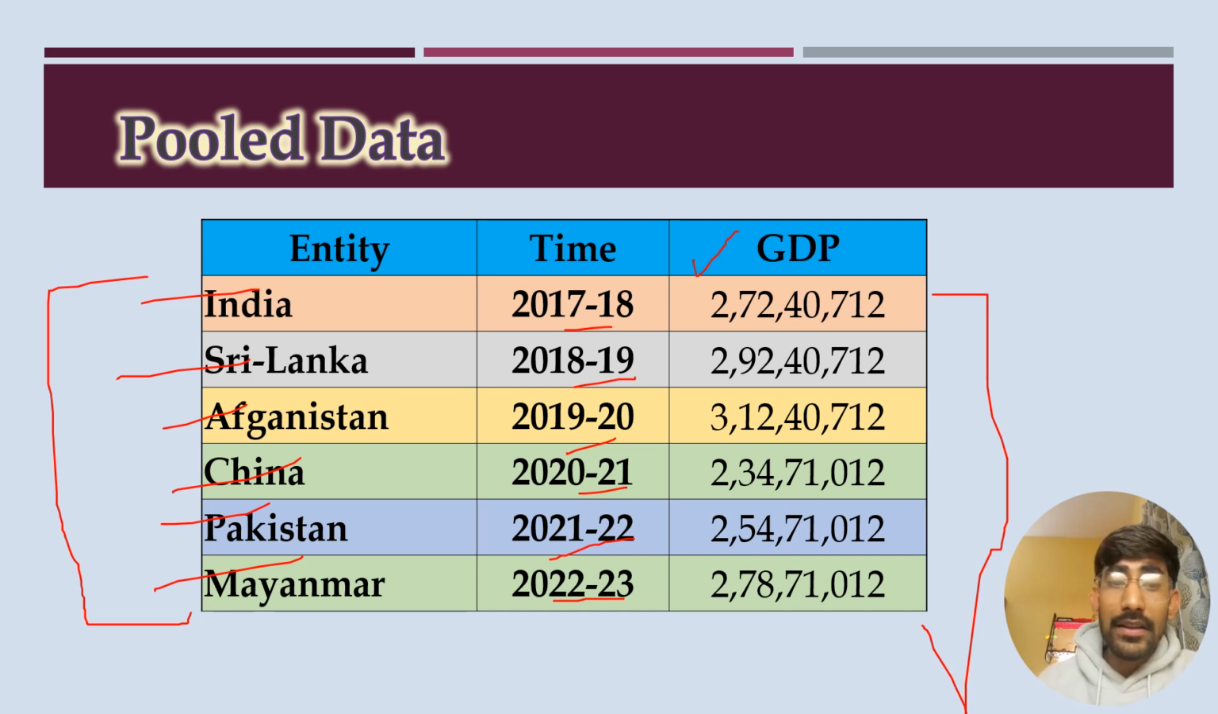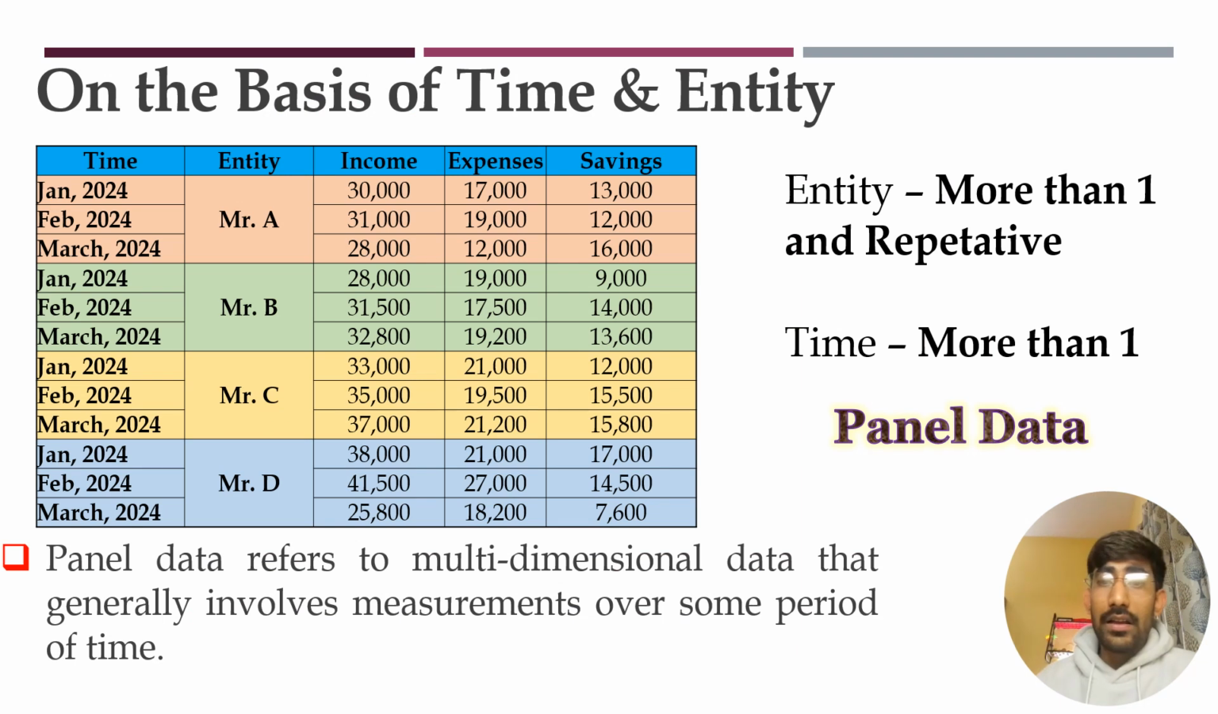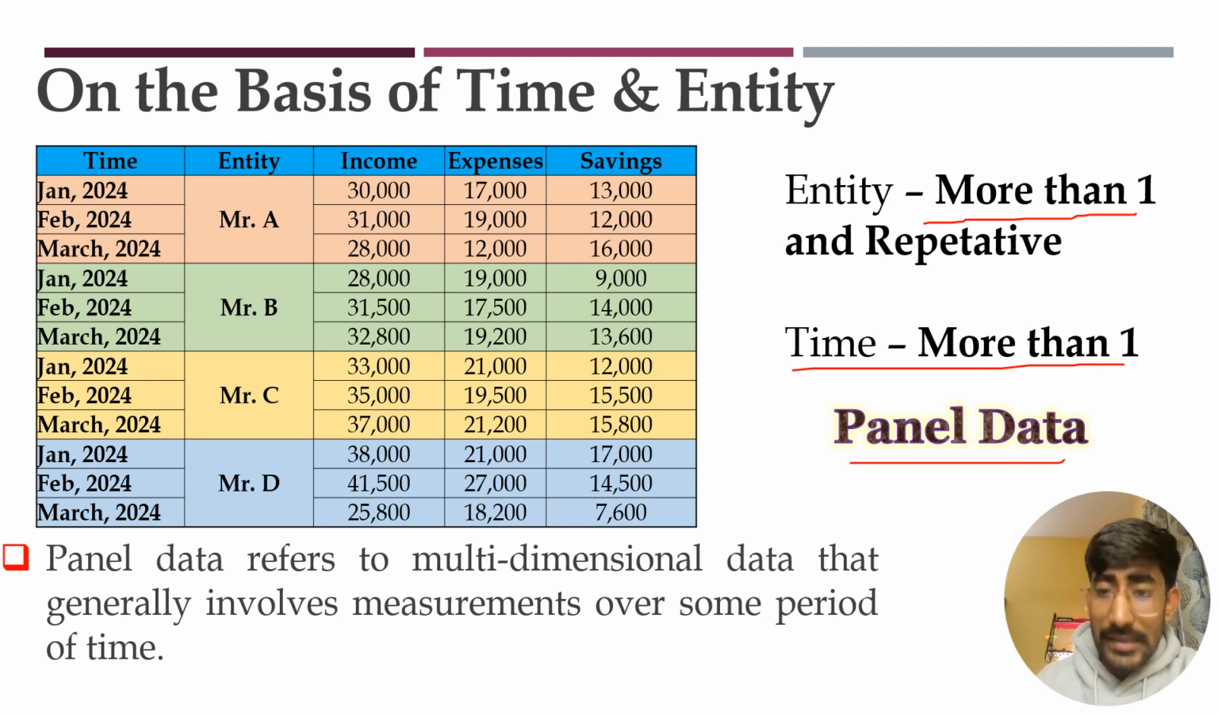Okay, now coming to the next one, that is panel data. And it is the same thing: there are more than one entities and the time period is also more than one. But the basic difference between pooled data and panel data is that here the entity will be repetitive, whereas in the previous case the entities are random, in the case of panel data the entities will be repetitive. Let us understand this with an example.